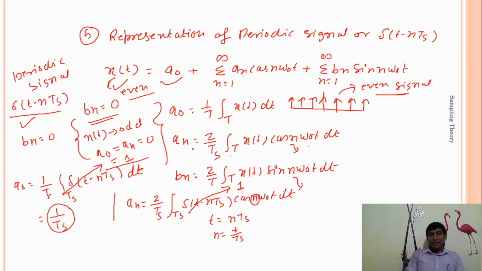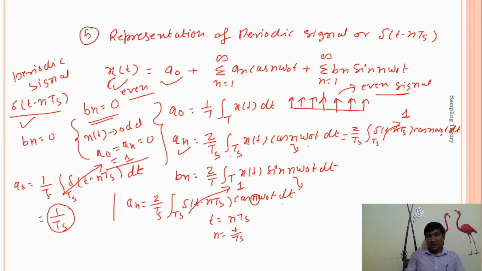When we integrate this an value over the time interval Ts, that is 2 by Ts integration over Ts of delta of t minus nTs cos n omega naught t dt, this is the delta signal, and the value of this delta signal is equal to 1, because of the area bounded by the curve. Here t is equal to nTs.